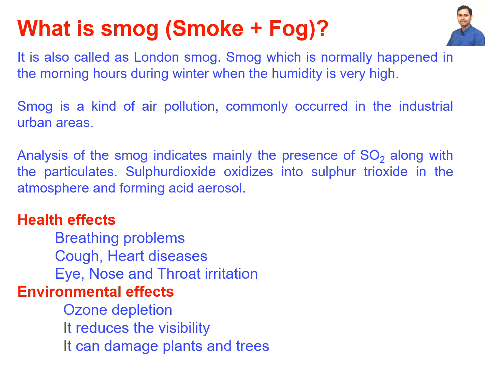Analysis of smog indicates that it is mainly due to the presence of sulfur dioxide along with particulates, the particles floating in the air. Sulfur dioxide in the atmosphere can also combine with some acid and form an aerosol.